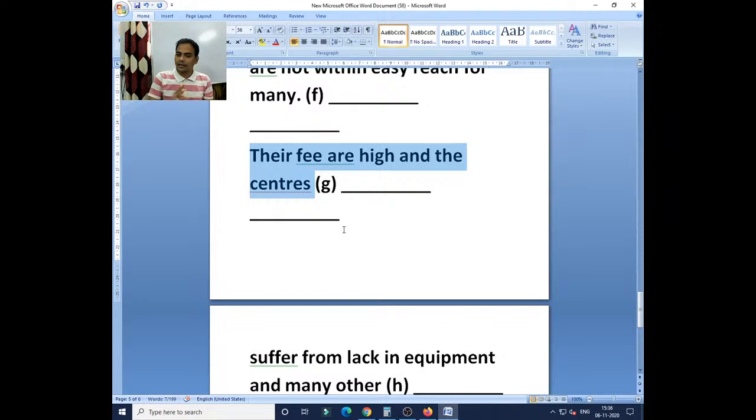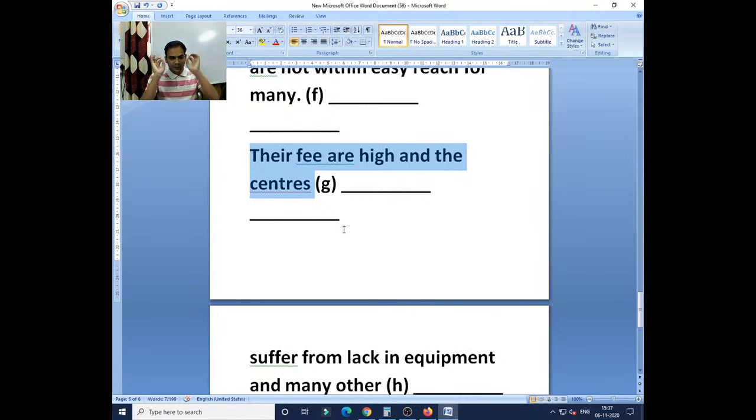Their fee are very high, and the centers who many students have written are into is. Since we have written are into is, their fee is high and the centers.